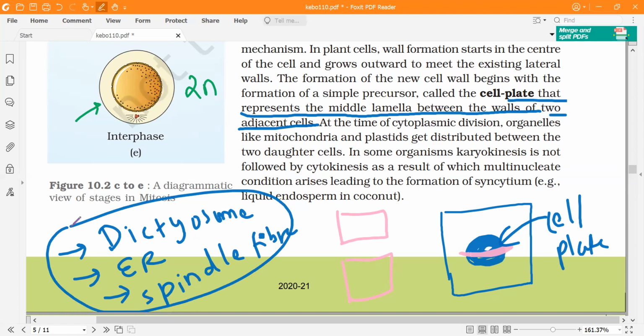In animal cell, normally equal shaped cells will form. In plants this will not happen. The only reason is they have cell wall.